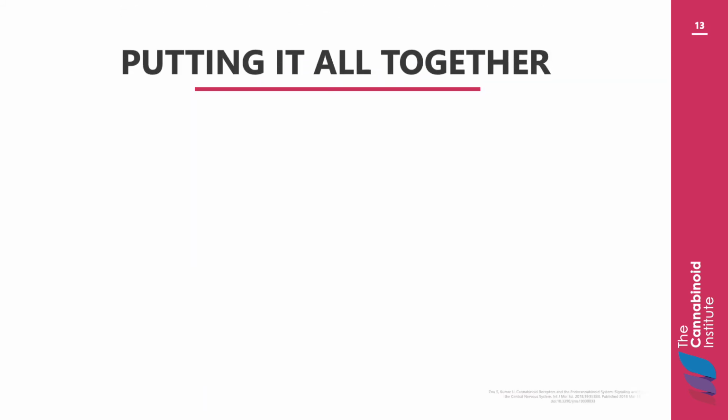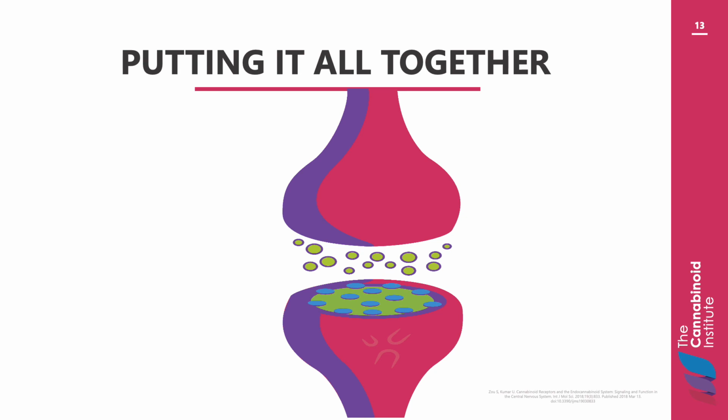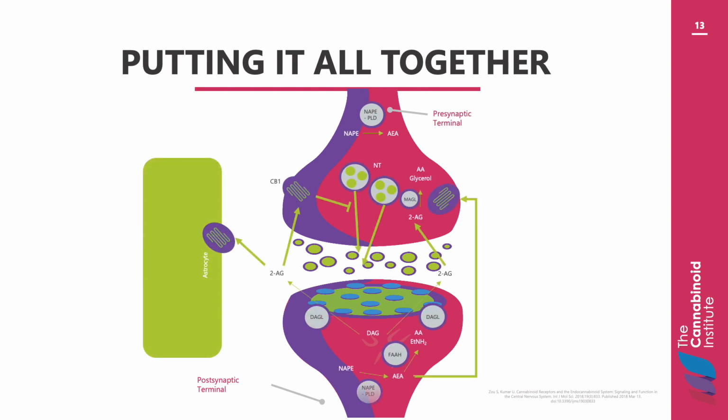Now we put all of the pieces together that we've learned so far. This is a simplified scheme representing endocannabinoid retrograde signaling mediated synaptic transmission. In the diagram, thin arrows indicate enzymatic processes, thick arrows indicate translocation, and a blunted arrow indicates inhibition.